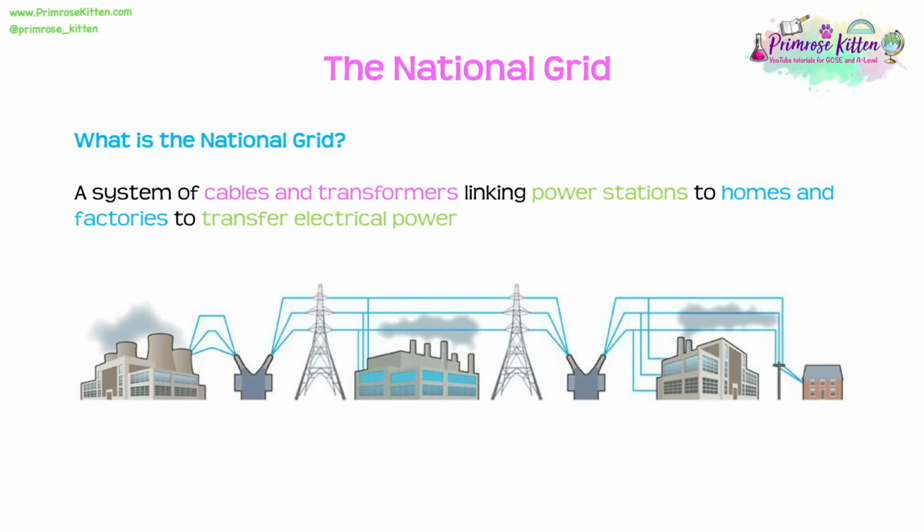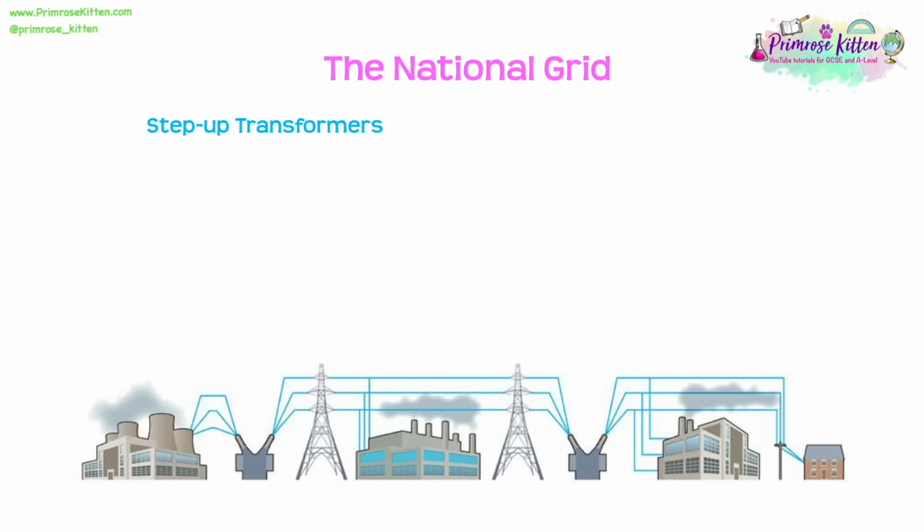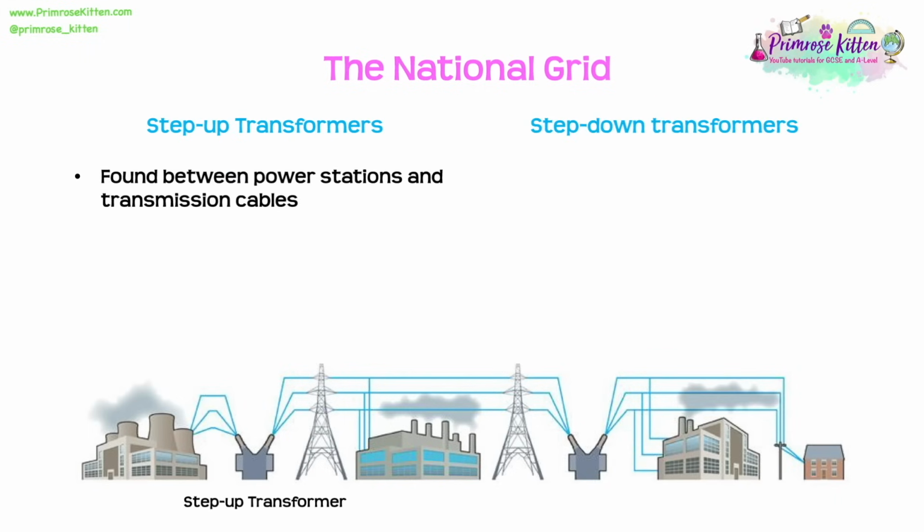The national grid is the system of cables and transformers linking power stations to homes and factories to transfer electrical power. We're going to find two different types of transformer within the national grid: step-up transformers and step-down transformers. Step-up transformers are found between power stations and transmission cables. Step-up transformers are really important.